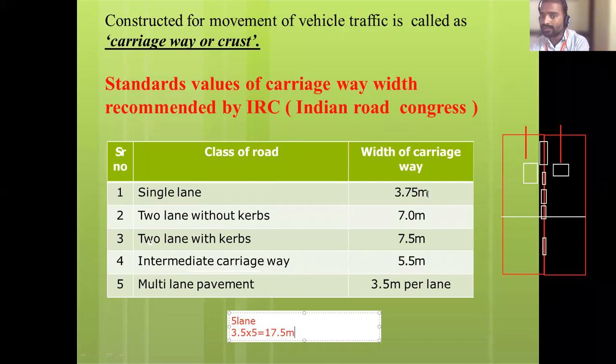Single lane है तो what is the width, carriageway width? 3.75. Single lane is 3.75. 2 lane without curve है तो 7 meter. 2 lane with curve है तो 7.5 meter. Intermediate carriageway है तो 5.5 meter. Then if it is multi lane pavement, 3.5 meter per lane. Each lane को 3.5 meter करने का. If it is a 4 lane है तो 3.5 into 4 करने का. Are you getting everyone?